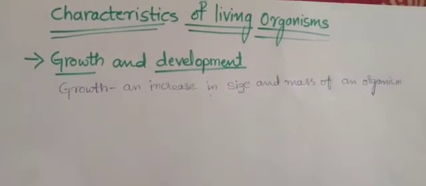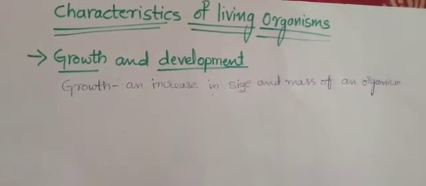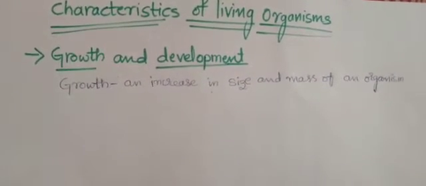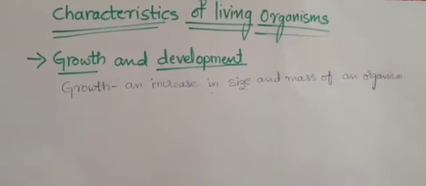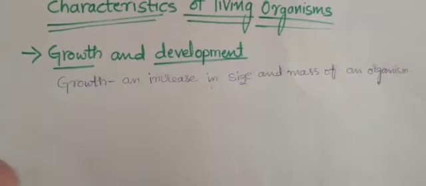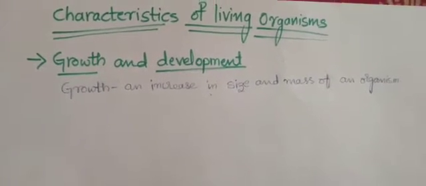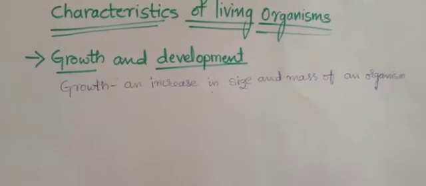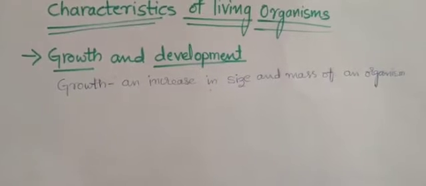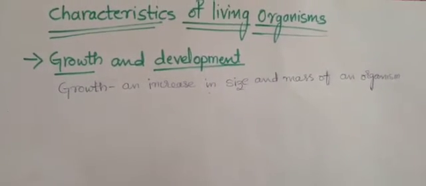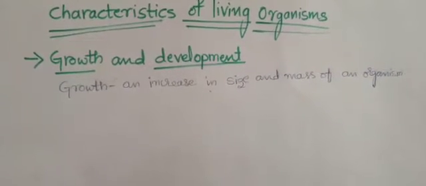During the process of development, the parts of an organism form shapes, mature and function according to their roles. So during development, some structures will take shape, get mature and do specific functions according to their roles. For example, bacteria and amoeba are very simple organisms, right? They are unicellular. So they show very little development.